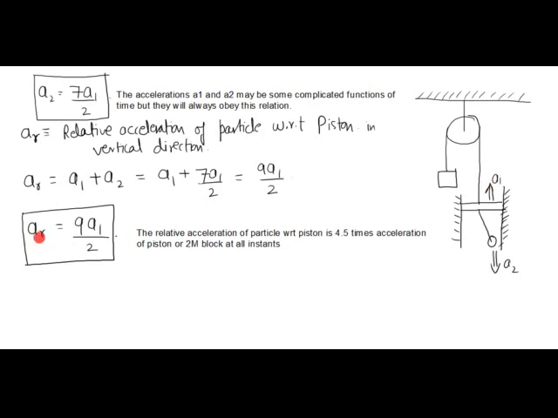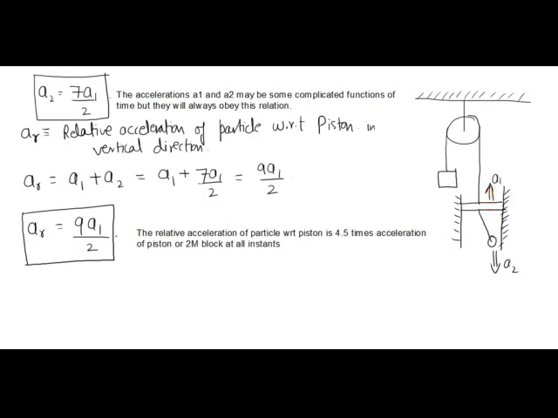So they are related with this relationship, which is AR is equal to 9A1 by 2. Which means that the relative acceleration of the particle with respect to the piston in vertical direction will be 4.5 times, or 9 by 2 times, the acceleration of the piston. Now the acceleration of this piston and the acceleration of this 2m block are the same in magnitude at all instants. So at every instant, the relative vertical acceleration of the particle will be 9 by 2 times the absolute acceleration of the piston in vertical direction.